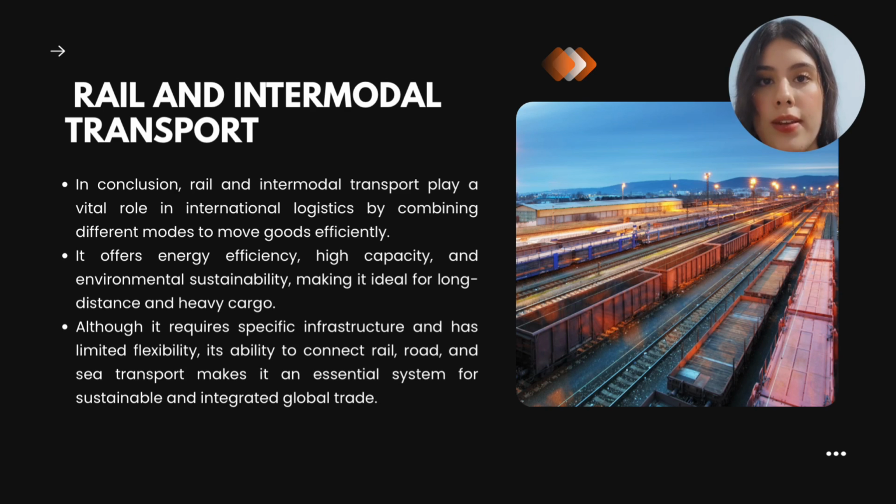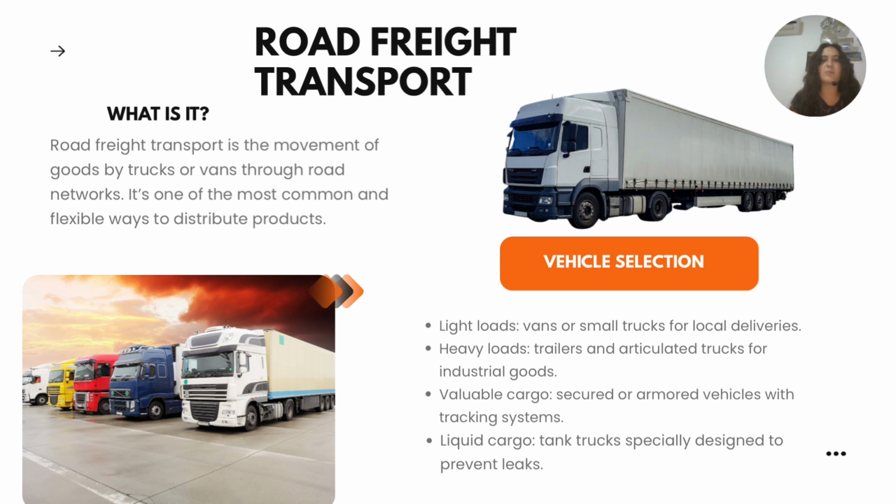global supply chain. Hi, for this part of the presentation, I'll talk about road freight transport and why the selection of vehicles plays such an important role in physical distribution. Road transport is the movement of goods by trucks or vans through highways and roads. It is one of the most flexible ways to deliver products directly to the customers or distribution centers.